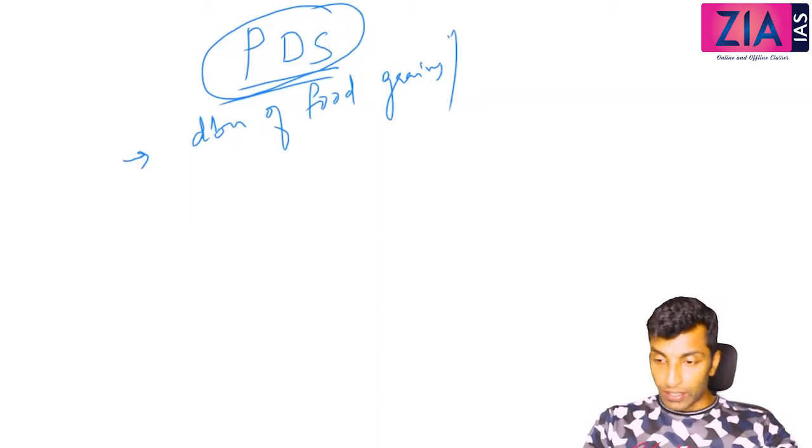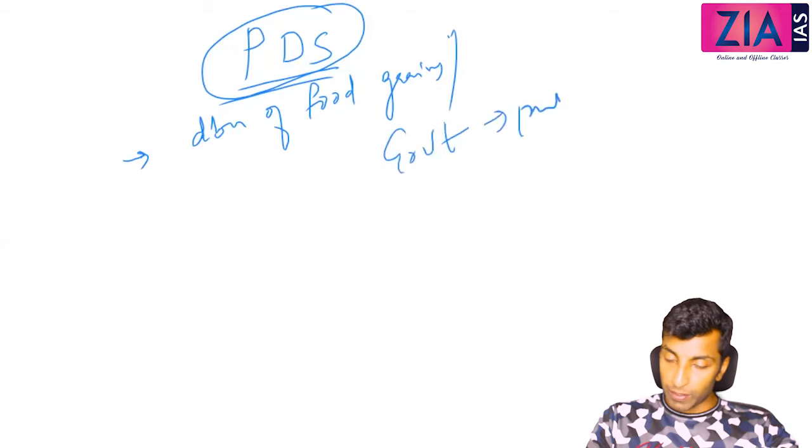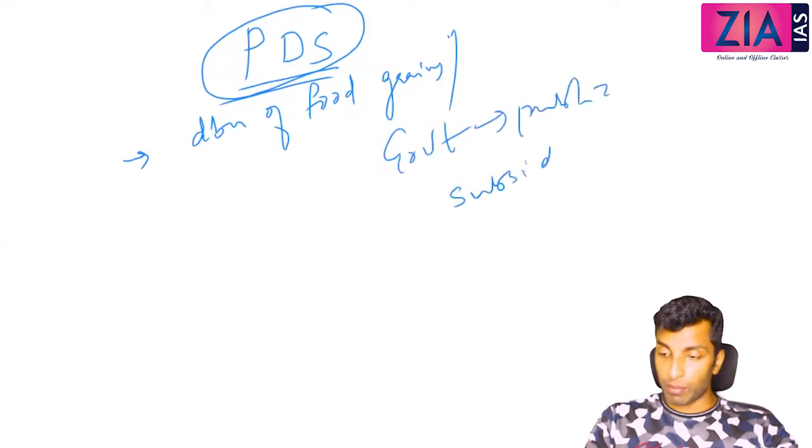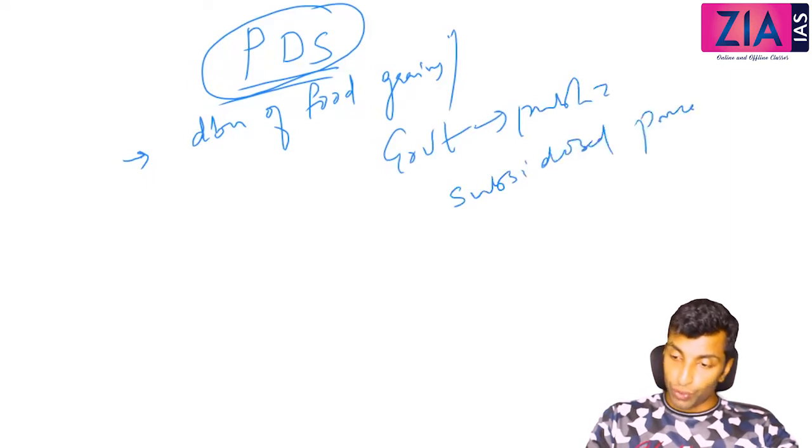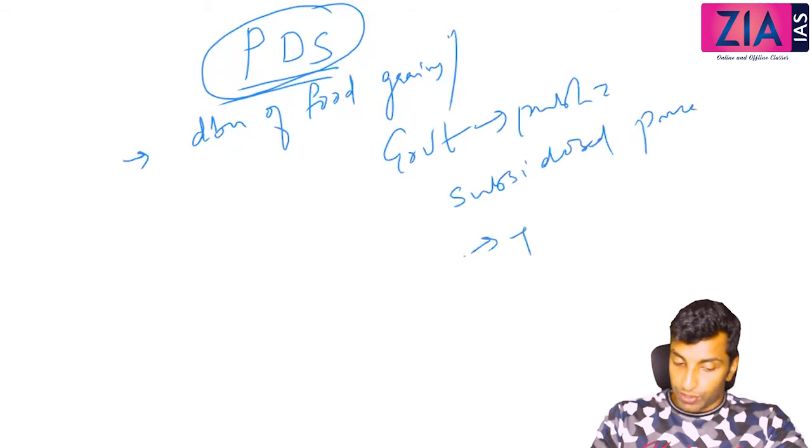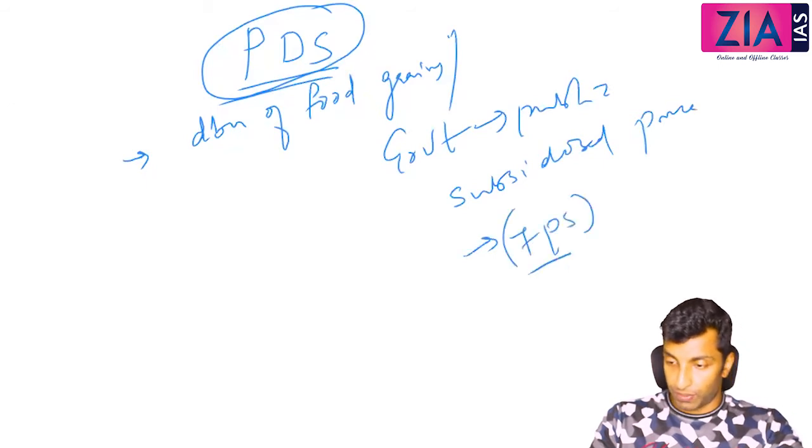So government to public at subsidized price. Otherwise it is not required, you can get it from the market. Fair price shop means the ration shops.